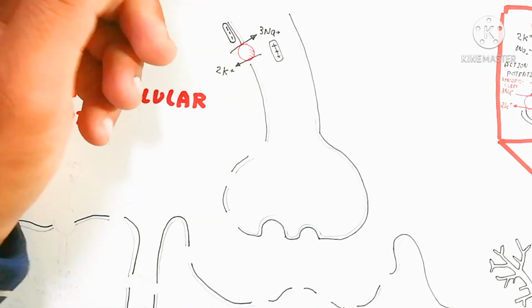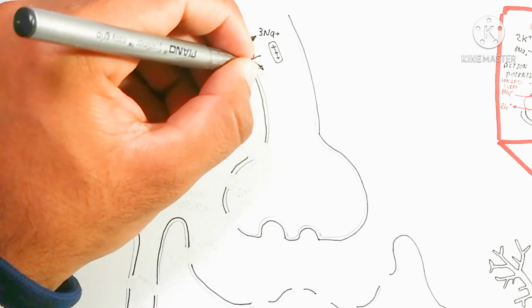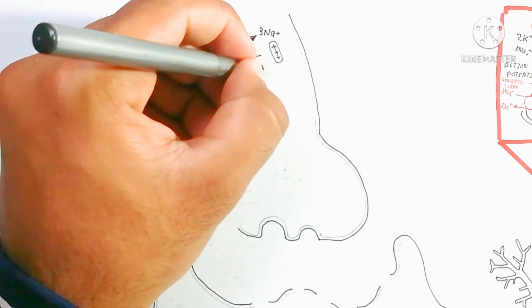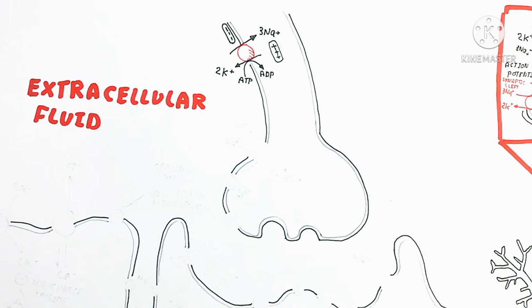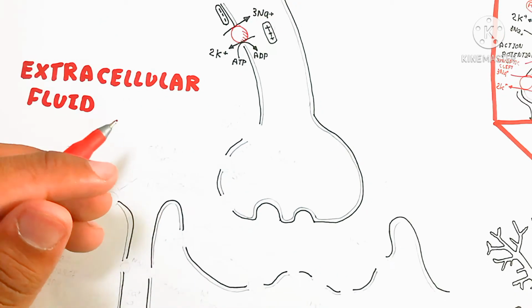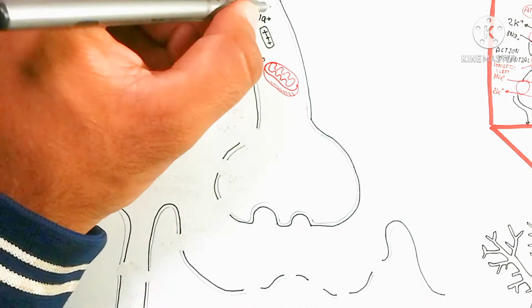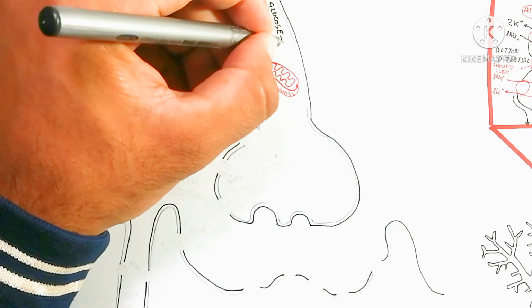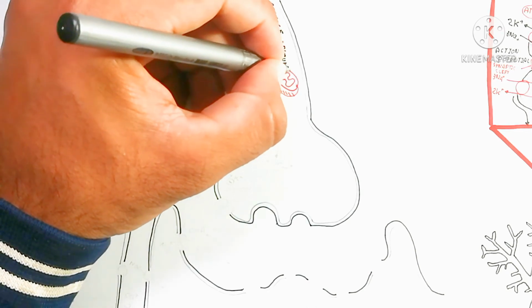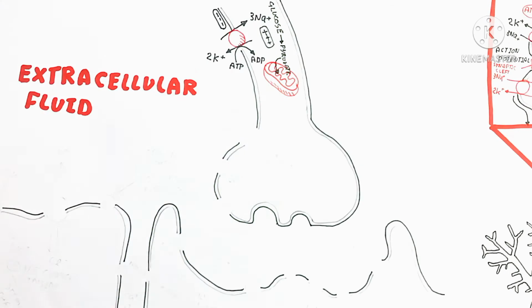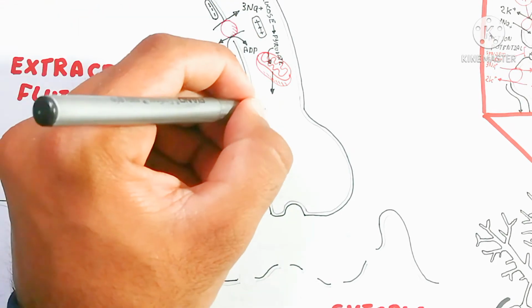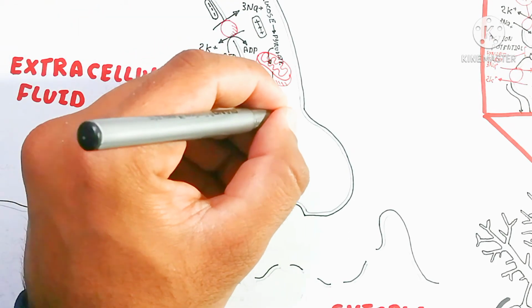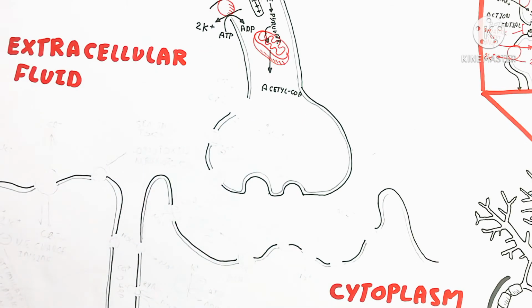What is the meaning of this? Glucose will be converted into pyruvate, and this pyruvate will go into the mitochondria, and the mitochondria will generate the acetyl-CoA from here. You know about that? Glucose to pyruvate. So this pyruvate will release the acetyl-CoA, which goes into the TCA cycle, and